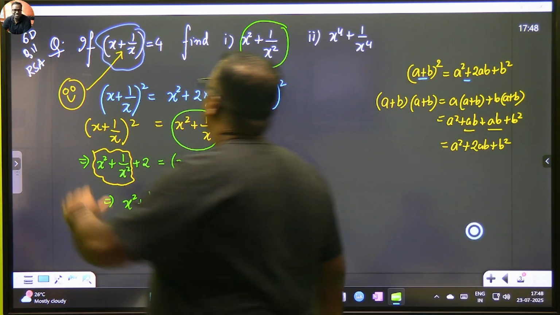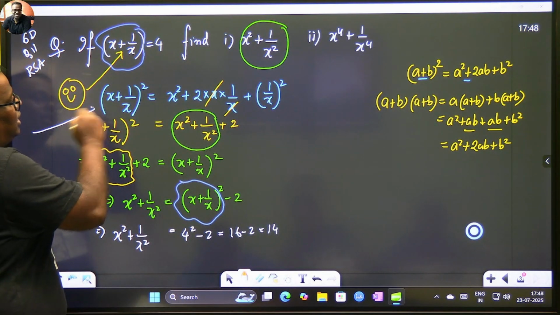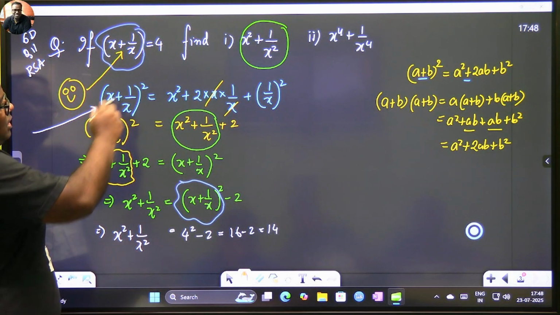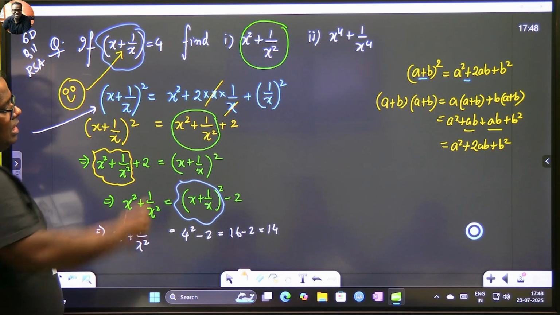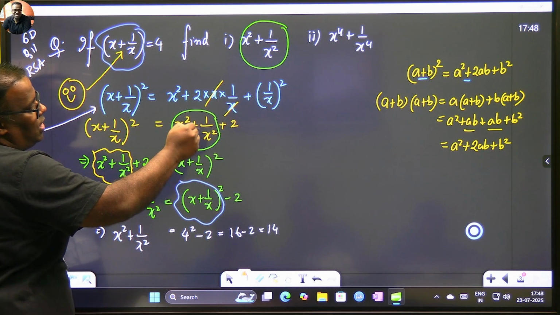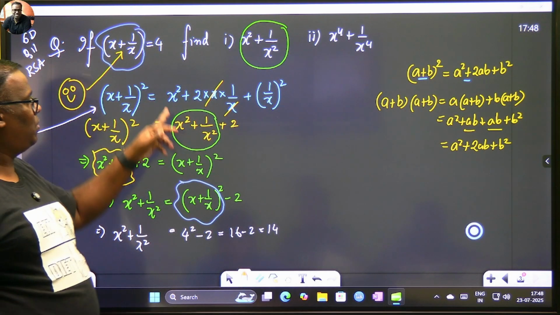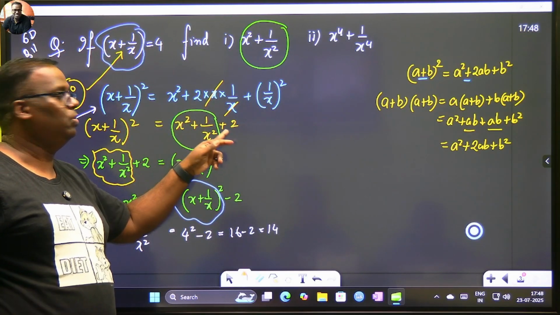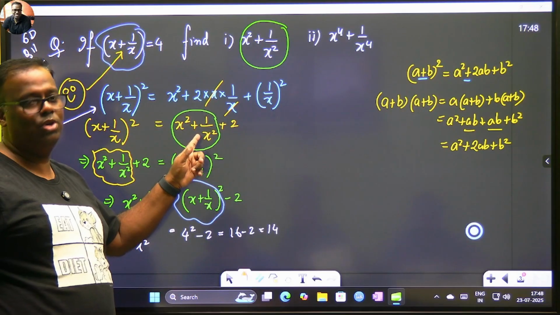I started by using this particular identity, a plus b whole square. Have you understood this step? Yes or no? This step, I'm keeping it this way. Have you understood this part? x plus 1 by x whole square equals x square plus 1 by x square plus 2. Have you understood this step or not? This is just for showing you.